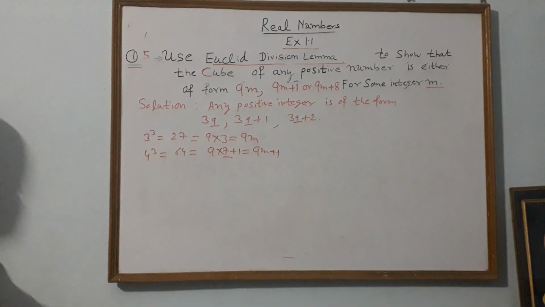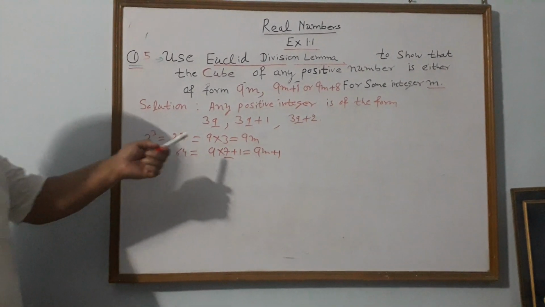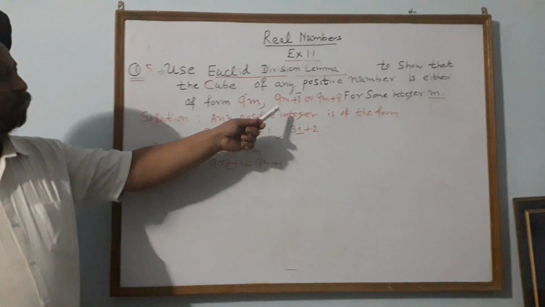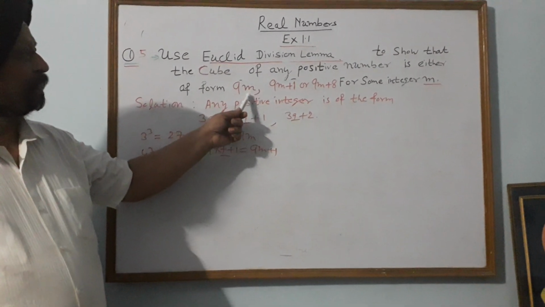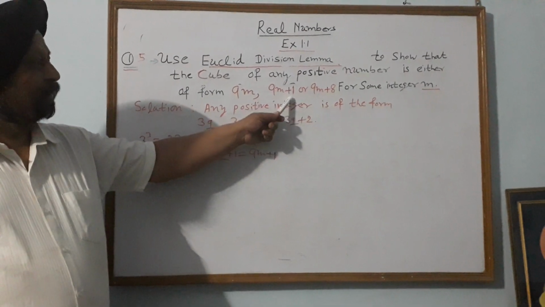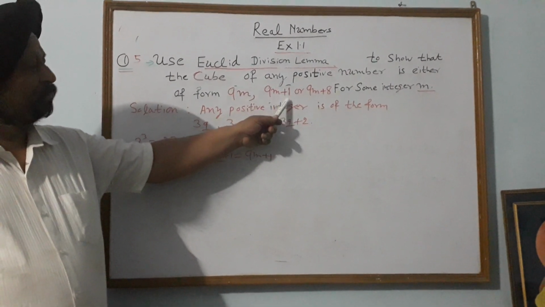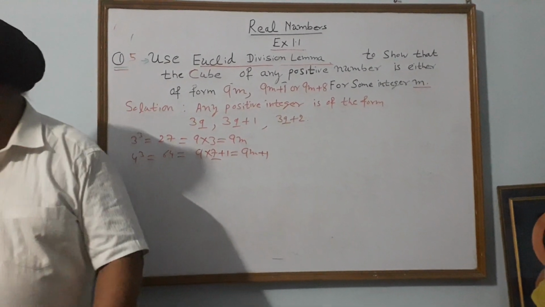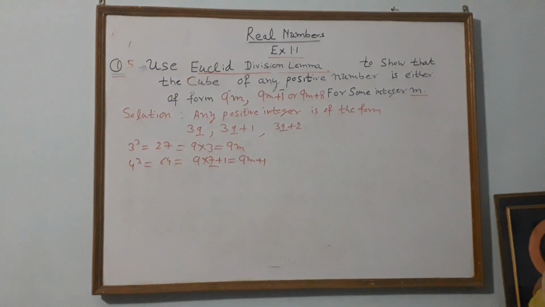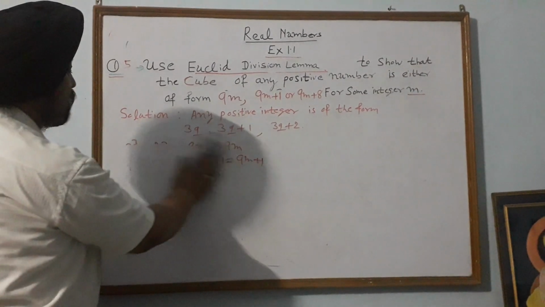Similarly, the cube of any positive integer is either of the form 9m, or 9m + 1, or 9m + 8. It means 9 into some integer, or 9 into some integer + 1, or 9 into some integer + 8. So we start proving this, first we know any positive integer.